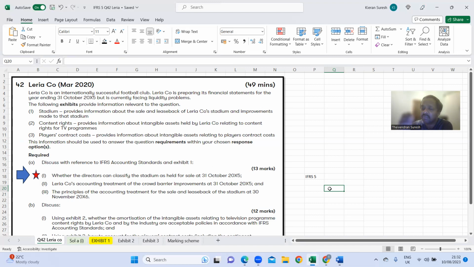More importantly, by declaring the carrying amount on the balance sheet as a non-current asset held for sale, the intention is that we are going to recover that carrying amount simply by selling it within one year. We're not going to use it in the business. That's the basic idea. So once we identify which standard needs to be applied, it's going to be simple and straightforward.